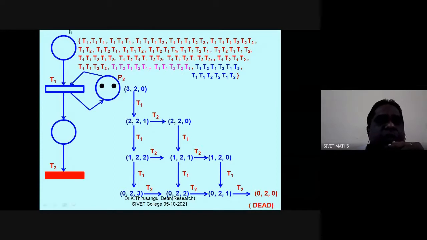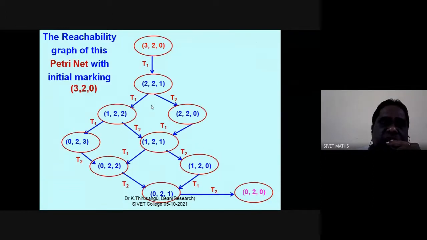So these are all the collection of sequences of transitions we have fired. This sequence of transitions which we have fired is called the language of the Petri net. So this graph is called the reachability graph. This is the original marking 3, 2, 0. Once T1 is fired, I get this marking. There are two possibilities.